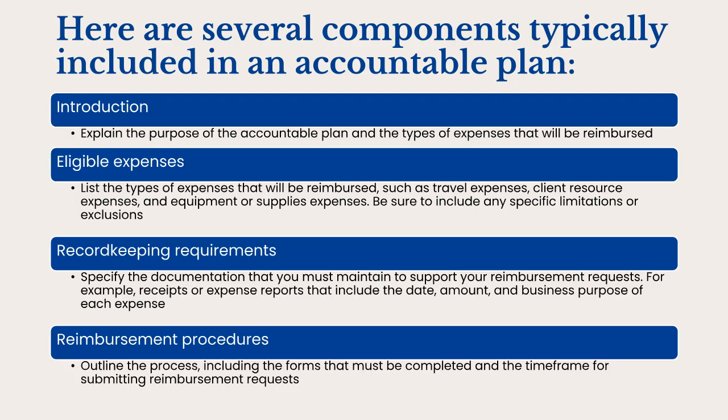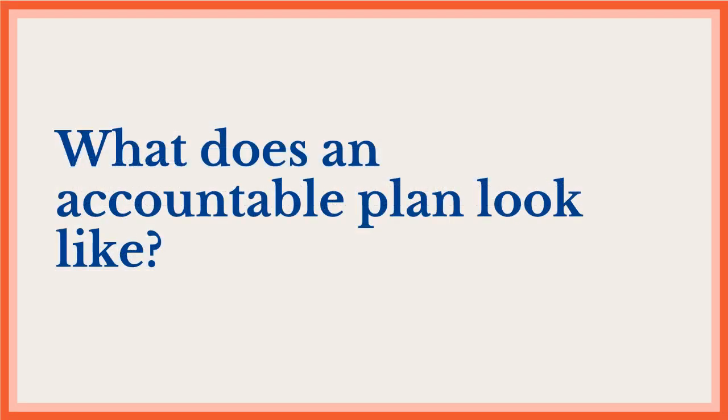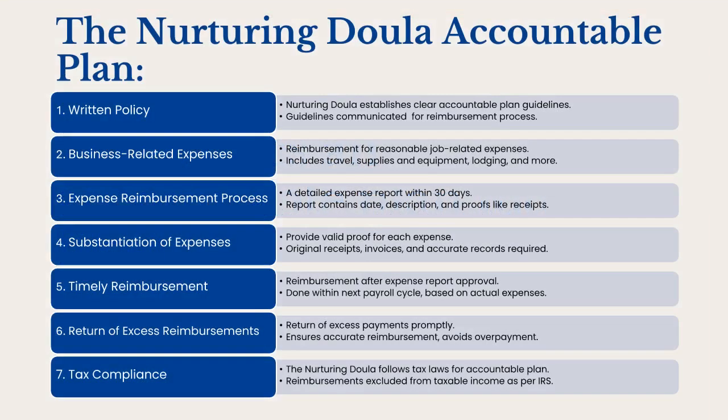Outline the process, including the forms that must be completed and the timeframe for submitting reimbursement requests. What does an accountable plan look like? In the example shown here, you can see the different components of the accountable plan: the written policy, business-related expenses, the expense reimbursement process, substantiation of expenses, timely reimbursement, returning excess reimbursements, and tax compliance. Let's look at each of these.